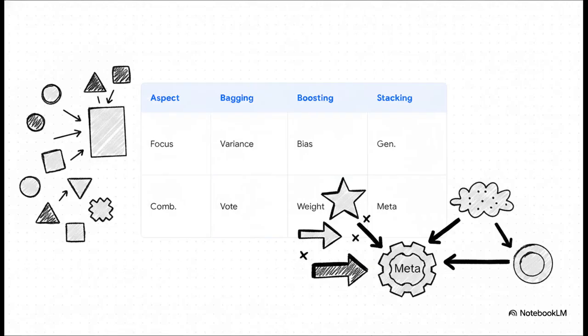So, the crucial point when we compare our 3 evolutionary leaps side by side is how they combine their outputs. Bagging relies on a simple majority vote or an average to reduce variance. Boosting zeroes in on reducing bias by using a weighted combination where each new model fixes the last one's mistakes. And stacking focuses on maximizing generalization by using that dedicated meta-learner to make the final call based on outputs from totally different types of models.